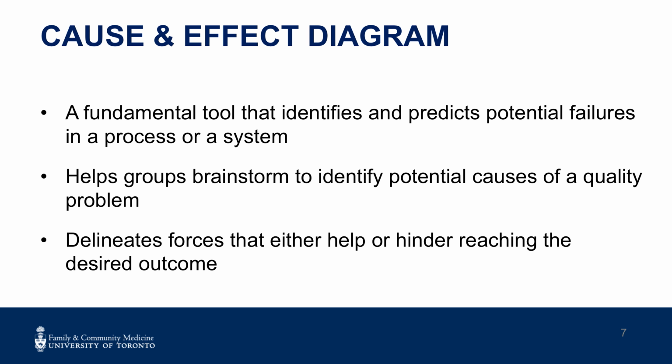The next tool to support system diagnostics for your QI project idea is the cause and effect diagram. A fundamental tool that identifies and predicts potential failures in a process or system. Helps groups brainstorm to identify potential causes of a quality problem. Delineates forces that either help or hinder reaching the desired outcome.